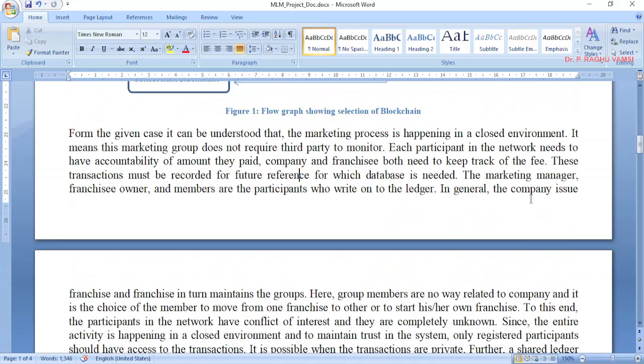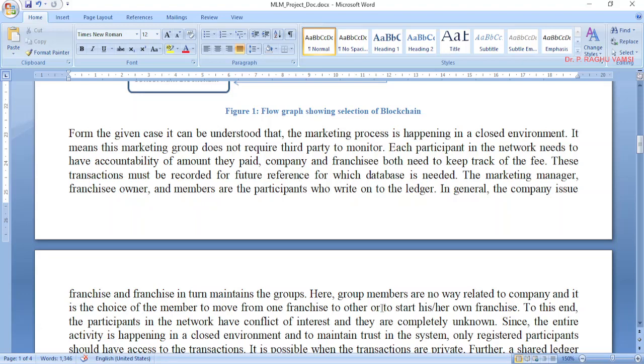Now, in general, the company issues franchises. The marketing manager will only approve the franchise. After approving the franchise, the franchise will maintain the groups. Here the company is not maintaining the group; the franchises are maintaining the groups for marketing purposes. Here group members are in no way related to the company, and it is the choice of the member to move from one franchise to another.